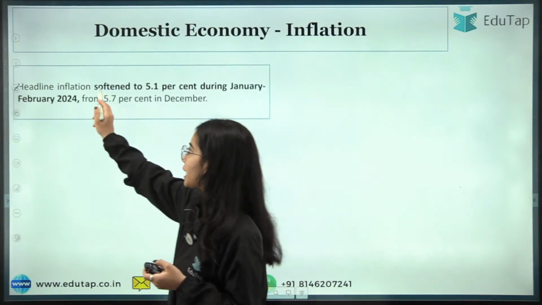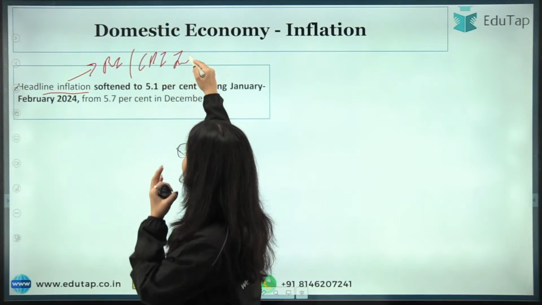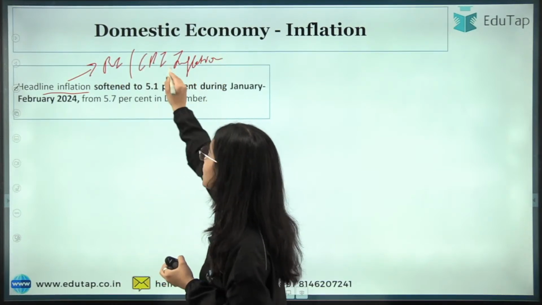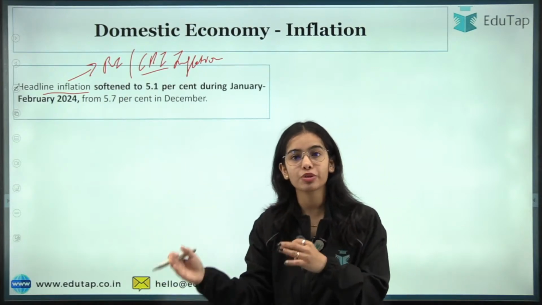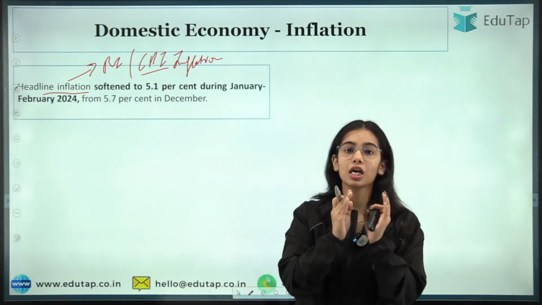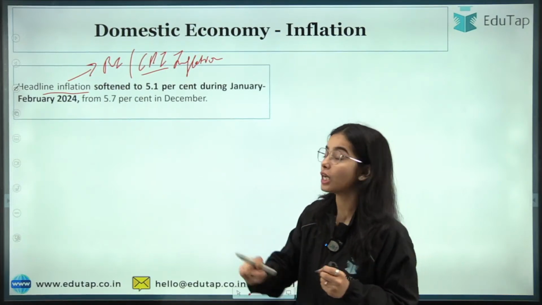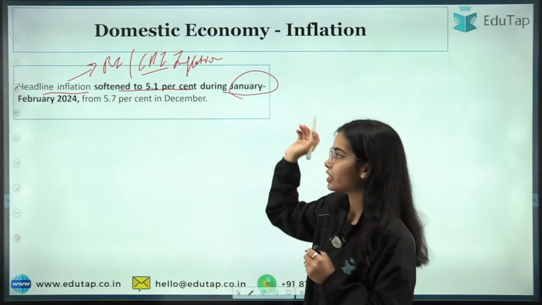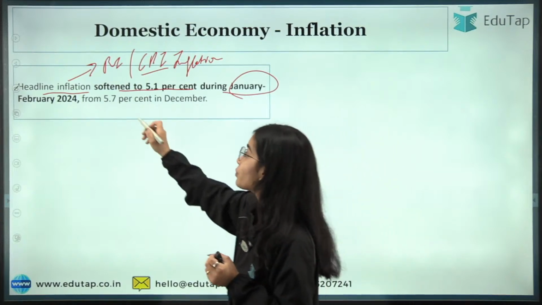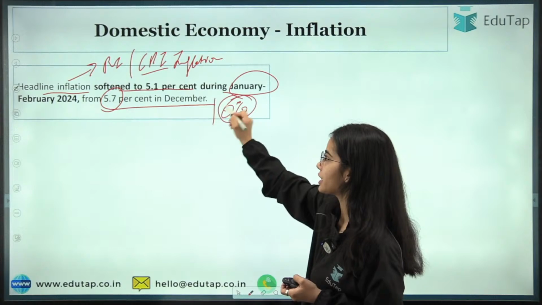So headline inflation. Headline inflation means the retail inflation or the CPI inflation. CPI inflation is the inflation that affects the consumers. So consumer price index inflation is the inflation affecting the consumers, and this is the inflation that the RBI, the Monetary Policy Committee, has to control. Now the headline inflation softened to 5.1% during January-February 2024 from 5.7% in December. That was near the 6% mark.